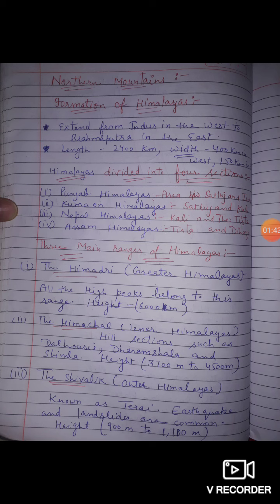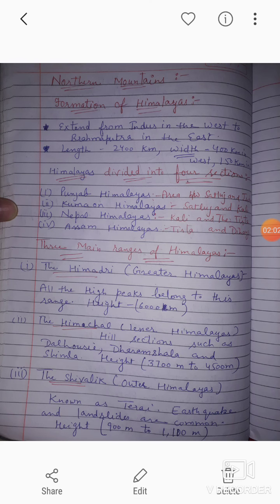Its 3 ranges are the Himadri, the Himachal and the Shivalik. Himadri is also known as Greater Himalaya. Its height is 6000 meter, and all the high peaks belong to this range like Mount Everest and Kanchenjunga. Second is the Himachal.